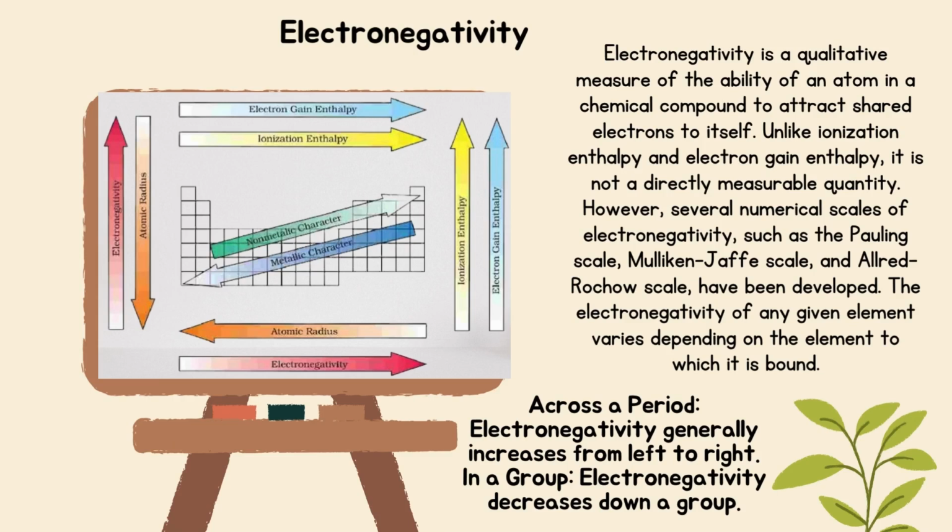However, several numerical scales of electronegativity, such as the Pauling scale, Mulliken-Jaffe scale, and Allred-Rochow scale, have been developed. The electronegativity of any given element varies depending on the element to which it is bound. Across a period, electronegativity generally increases from left to right. In a group, electronegativity decreases down a group.